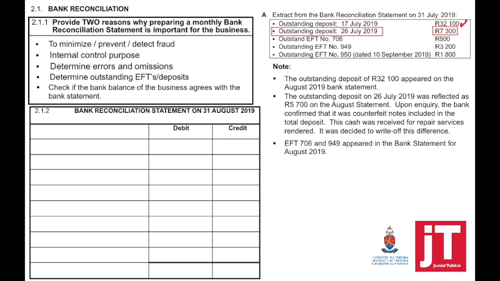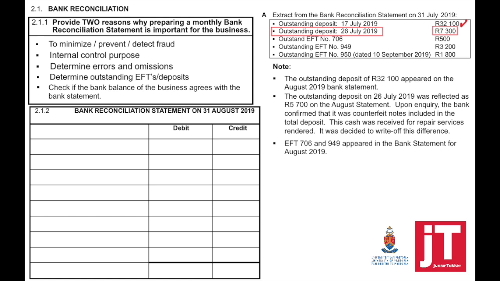Upon inquiry, the bank confirmed that there were counterfeit notes included in the total deposit. The cash was received for repair services rendered. It was decided to write off this difference. So it means that for the outstanding deposit of 26 July 2019, we've deposited some of the money, but some of it is missing. This means that we will need to write this off.